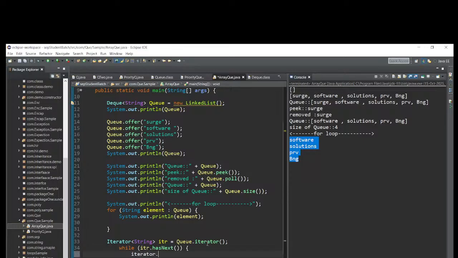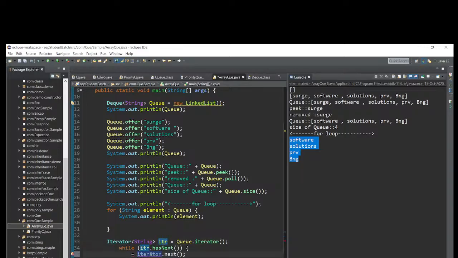Iterator dot next method, equal to what's happening here. Local variable: itr is the reference variable.